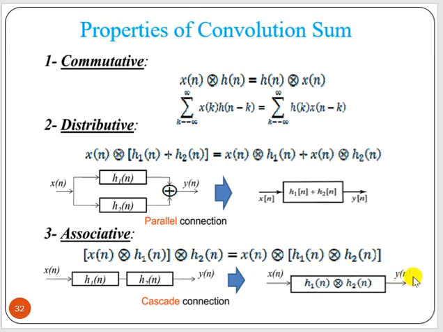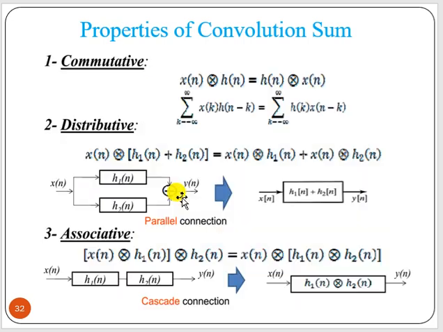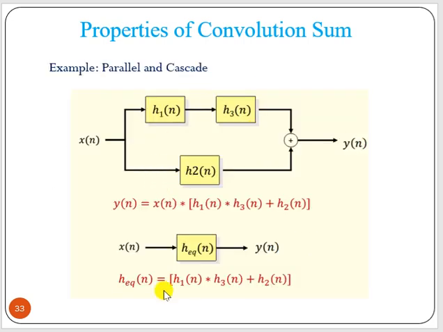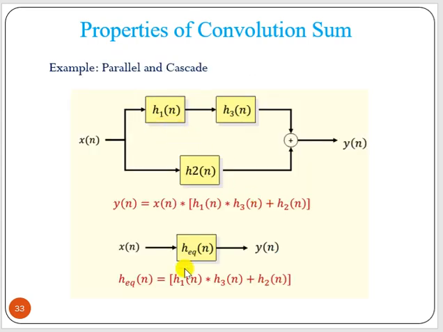This gives the output y(n). Now take it as a whole, and we can apply this concept here. Two systems connected in series means they should be convolved with each other. So here it will be h1(n) convolve with h3(n).